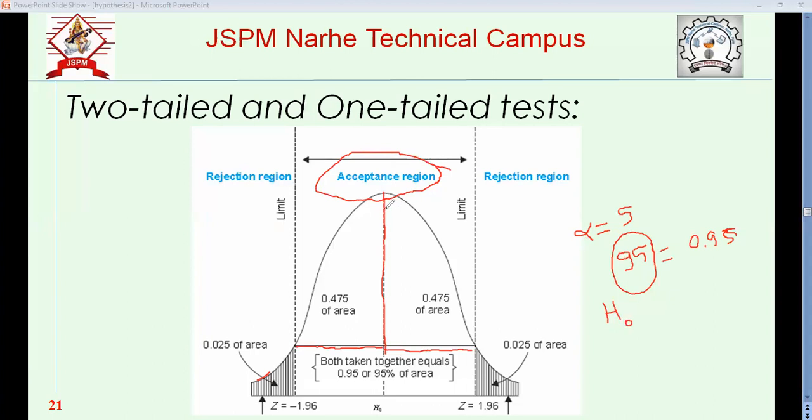So on this dome, up to the base, half of 95% is 47.5% on this side and 47.5% on this side. Okay. Now the remaining part of this dome is the 5%. So we have to again divide the 5% here. It will be 0.025, meaning 2.5% on this side and 2.5% on this side.